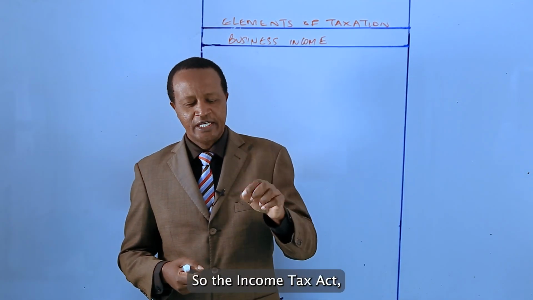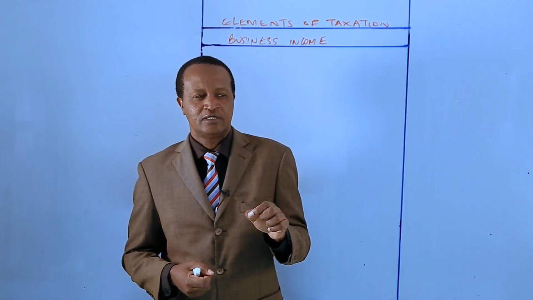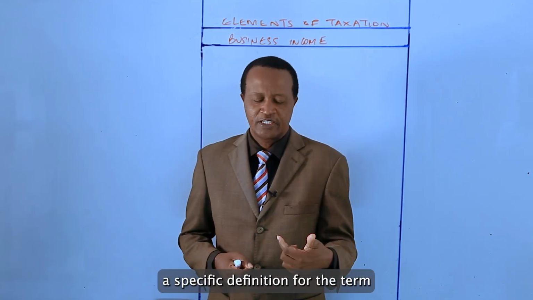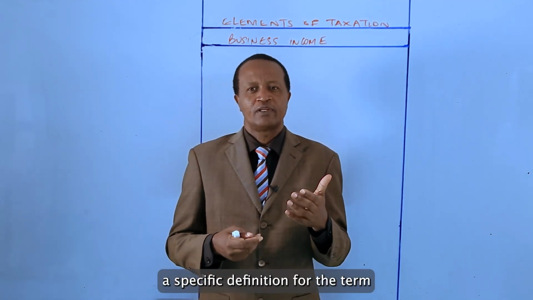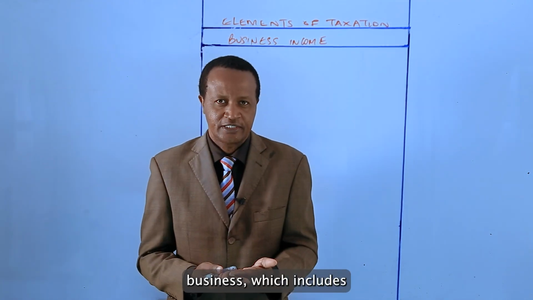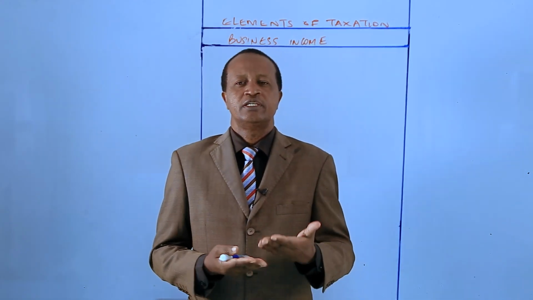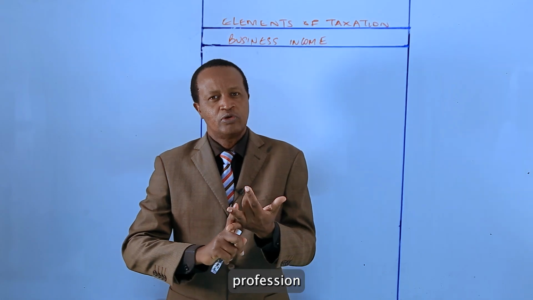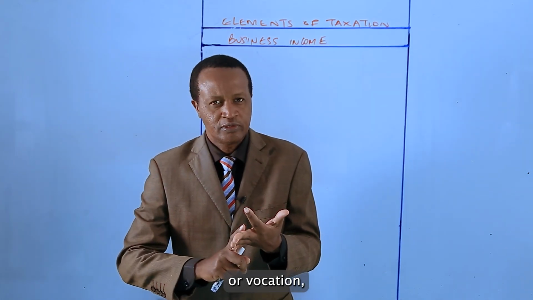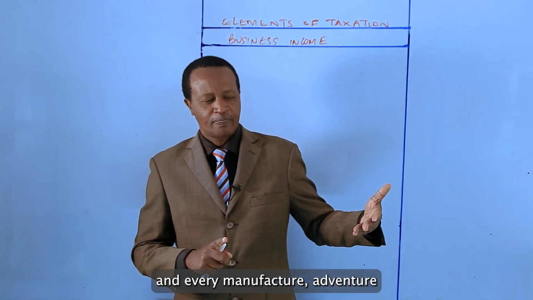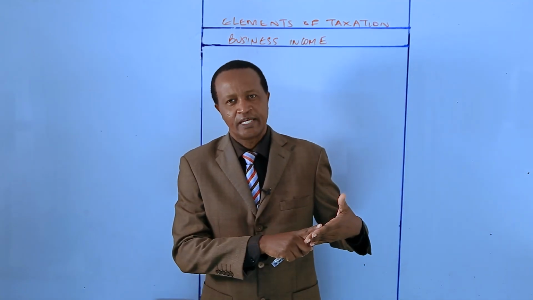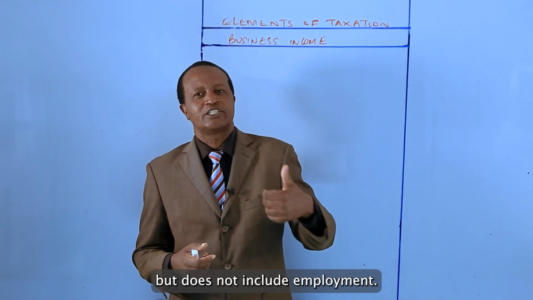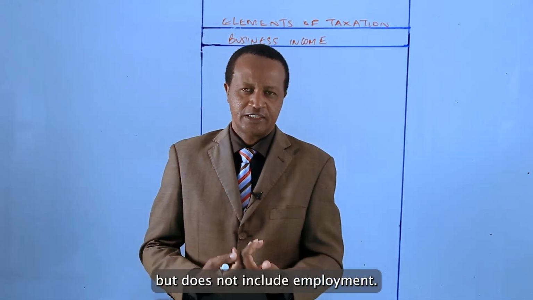So the Income Tax Act, Chapter 470, provides specific definition for the term business, which includes any trade, profession, or vocation, and every manufacture, adventure, and concern in the nature of trade, but does not include employment.